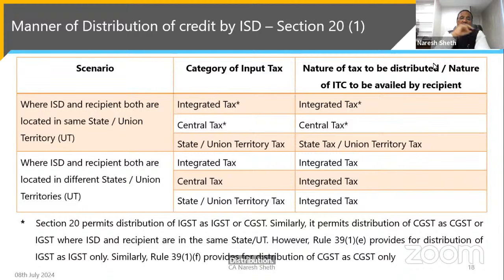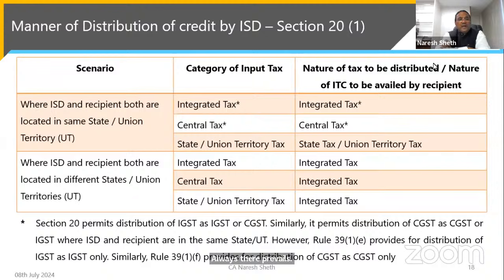So in this case, there's an anomaly between the rule and the Act. And in my humble view, when there's an anomaly between Act and rule, always the Act prevails. So you can take the position based on that.